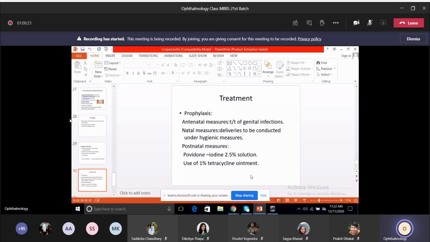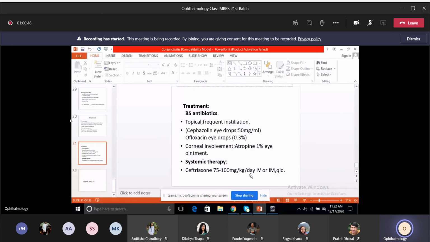Usually the eye of the newborn baby is cleaned, and sometimes even 1% tetracycline ointment can be used as a prophylactic measure to prevent this ophthalmia neonatorum. And the treatment is, of course, a broad spectrum antibiotic. It has to be topical and frequent, as frequent as 1 hourly.